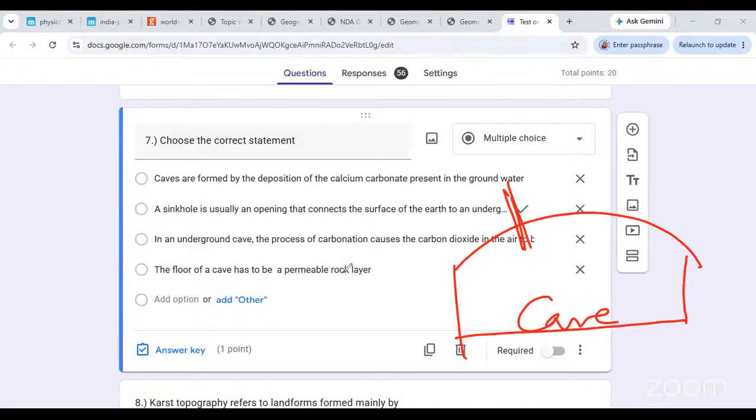Can you explain to me what permeability is? Any one of you, either of you, you can answer. What is permeability? What is the permeability of a layer of rock? What does permeability mean?